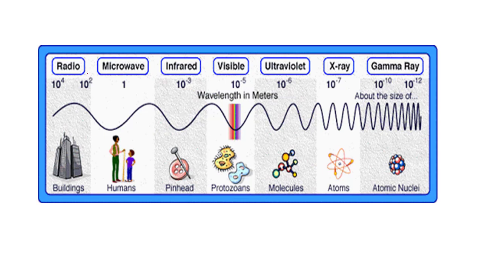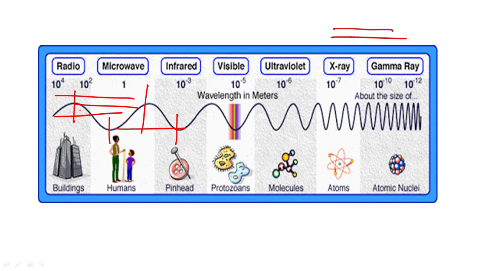For example, these are the waves which have less frequency, and these are the waves which have high frequency. These have higher wavelength and these have lower wavelength, as you can see in the image as well. The wavelength basically means the distance between 2 consecutive crests or 2 consecutive troughs. Here you can see the distance is higher, that's why the wavelength is higher. Frequency basically means the number of repetitions in a particular interval of time. Here you can see the number of repetitions is higher, that's why the frequency is also higher.